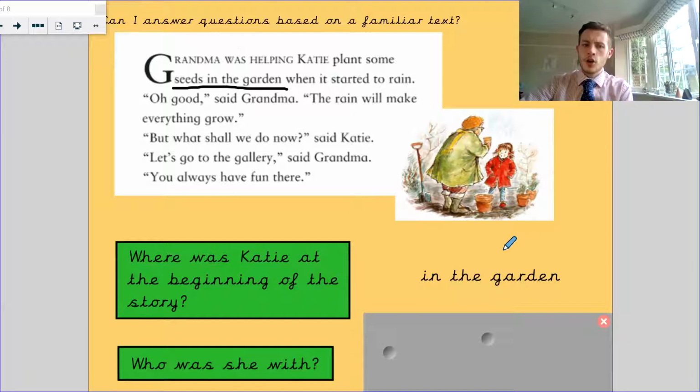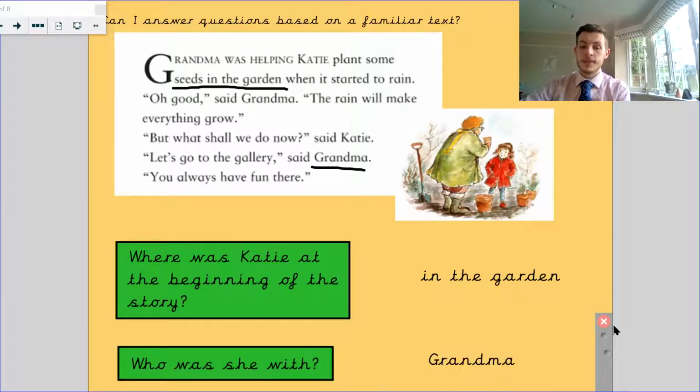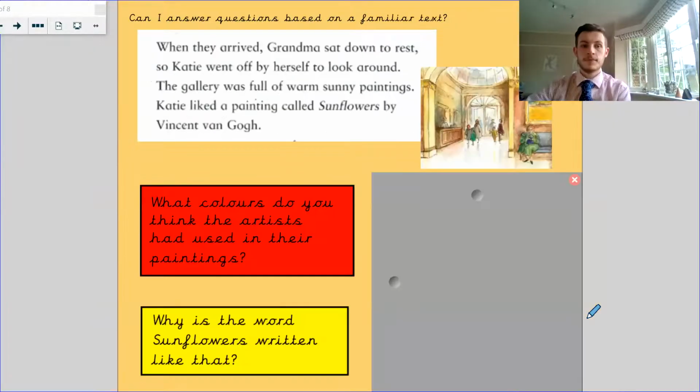Who was Katie with at the beginning of the story? Nice, easy one. She was with Grandma. There we are. Next one.